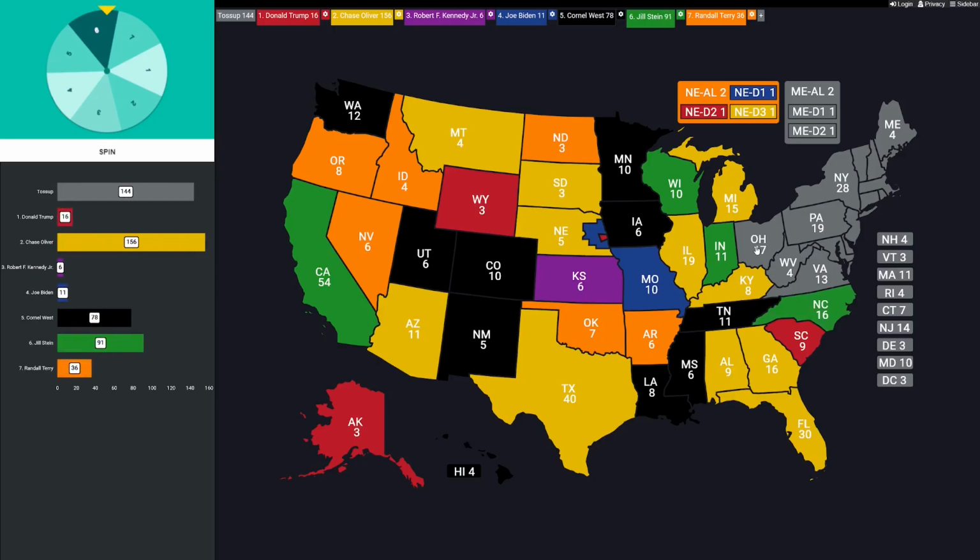Next, Ohio. We jump up here, and they've got 17 electoral votes. That's why I normally fill out the map, and that's going to go to number 7. That's going to be Randall Terry. I should have mentioned Terry's home state is Tennessee. He did not win it. But let's go next door here to the Mountain State, West Virginia. 4 EVs.